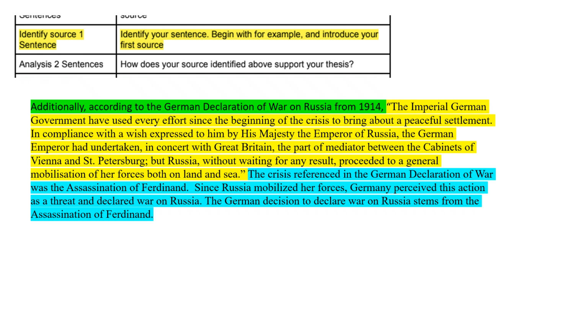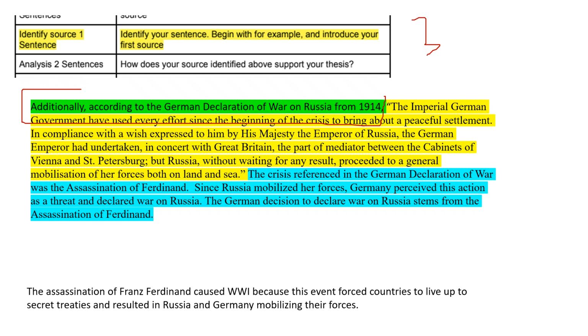So again, you are asked to do this 3 times. We already looked at the first. You're going to be awarded 3 points on correctly introducing the source, as well as then analyzing that particular source. Additionally, according to the German declaration of war on Russia, so here we're introducing that second source. Because remember, we were arguing 2 points.